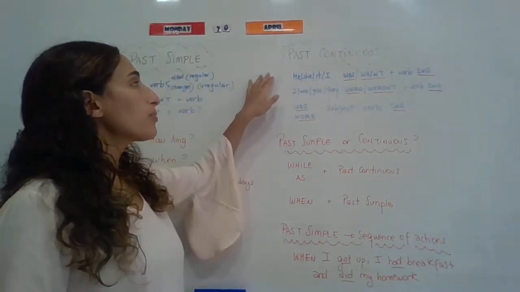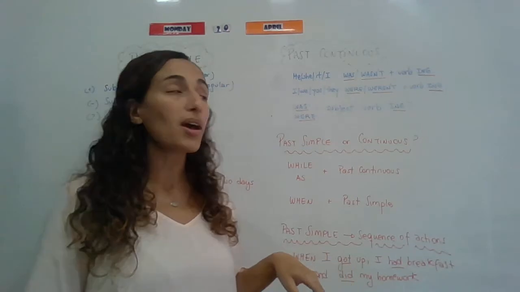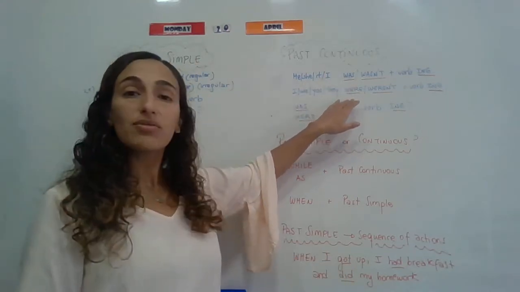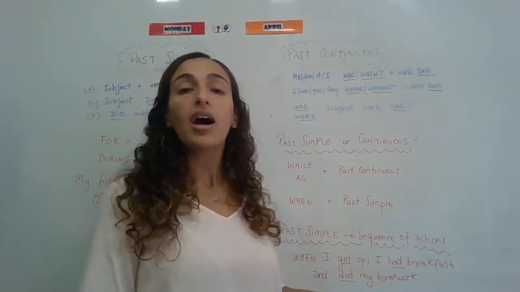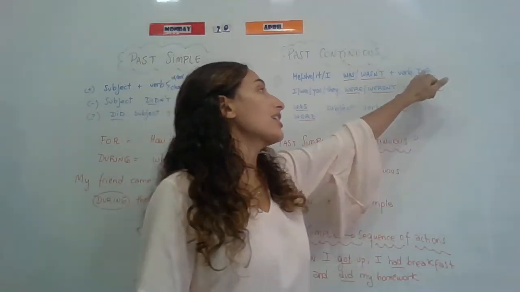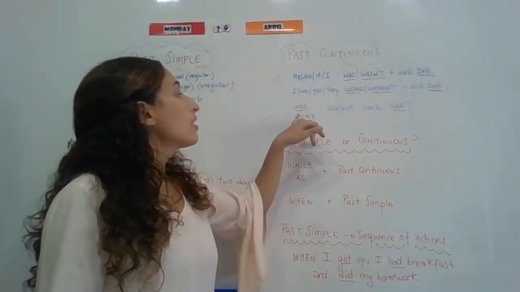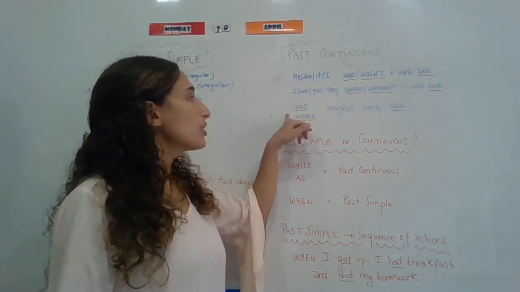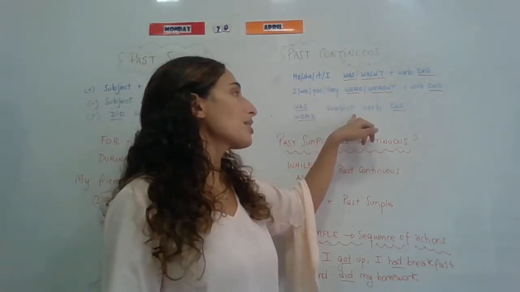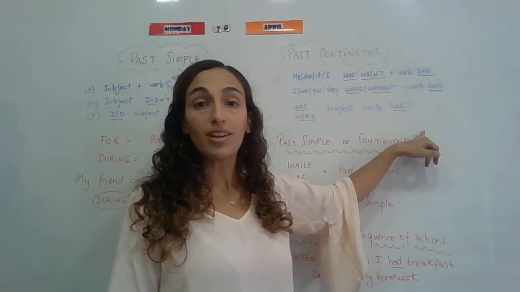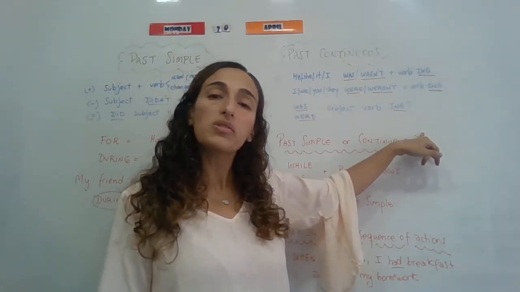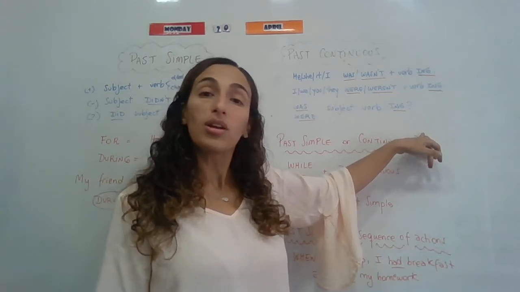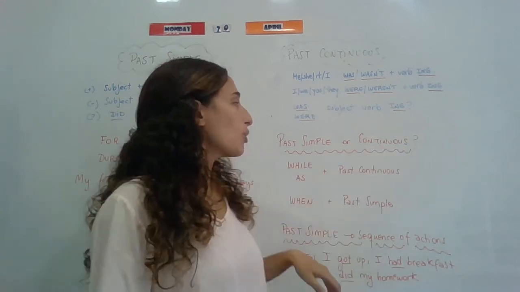We form the past continuous with the verb to be in the past, was or were in positive sentences, and wasn't or weren't in negative sentences, and always the verb takes ing, right? If it is a question, we use was or were at the beginning, then the subject, and the verb with ing. You can copy the example I said: yesterday at 5 p.m., I was correcting homework. Or you can make your own example to copy.